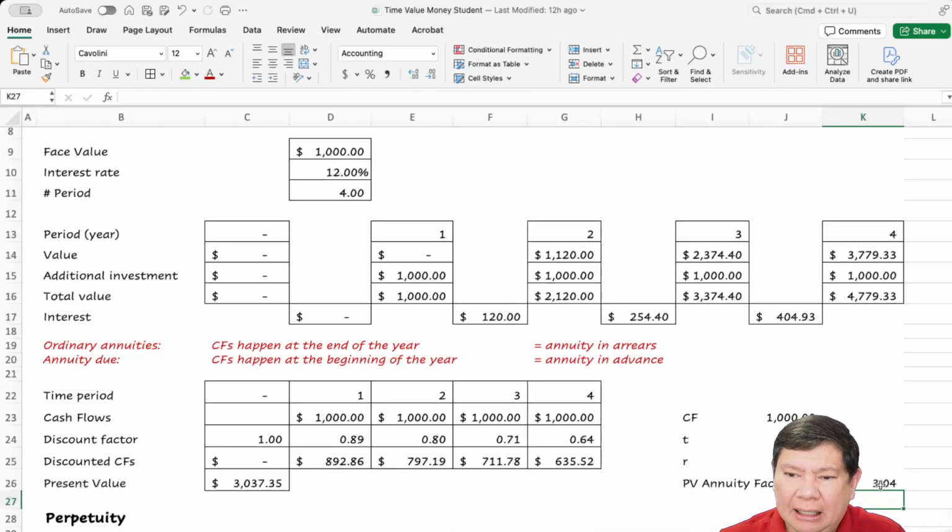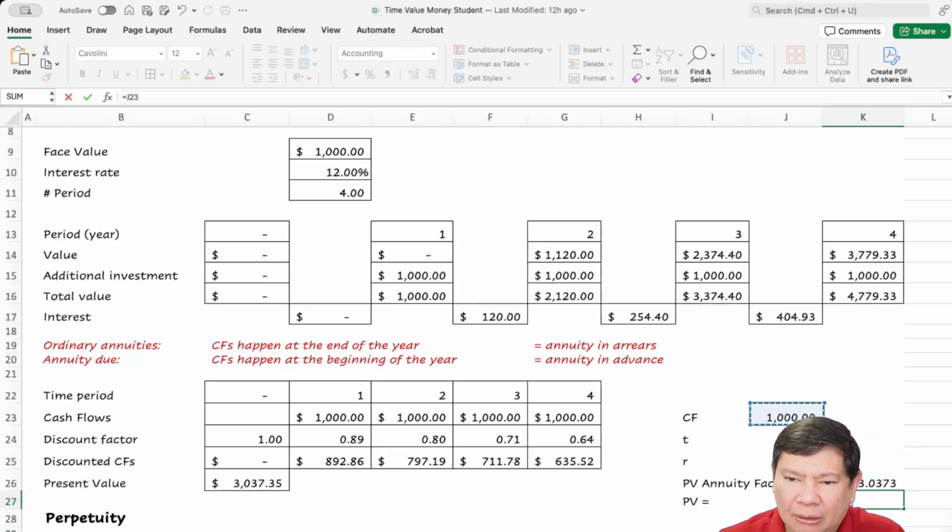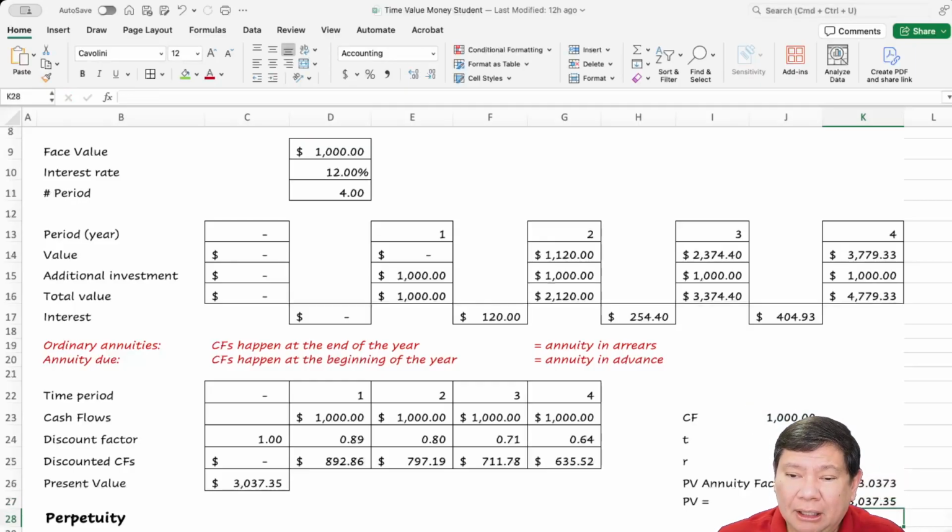That's what we are going to use, equals 3.373. Now, if you use calculator and there is a rounding difference, that's okay. It doesn't mean you do it incorrectly. So the present value is going to be 1,000 times the present value annuity factor provided by the table. So you see these two numbers are going to be the same.